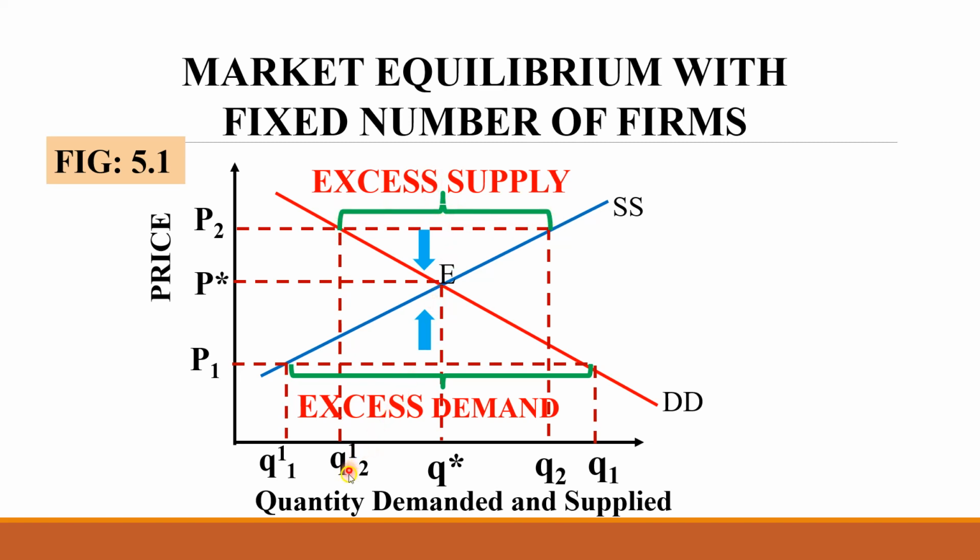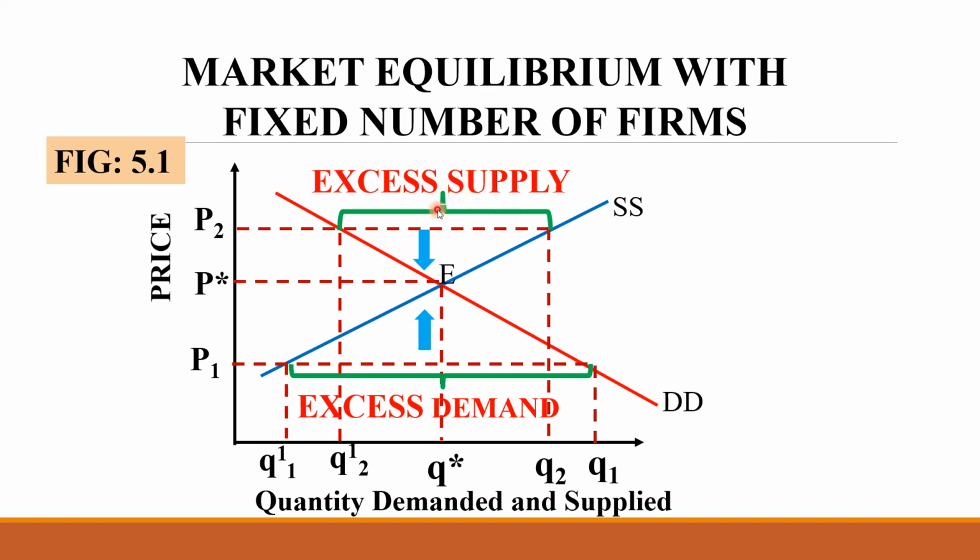Excess supply is denoted by Q2 dash Q2, this much distance. This point is Q2 dash, this point is Q2, because Q2 is the supply, since at the highest price there is the highest supply, and at the highest price there is the lowest demand, Q2 dash. Therefore, this distance gives us Q2 dash Q2, the excess supply.